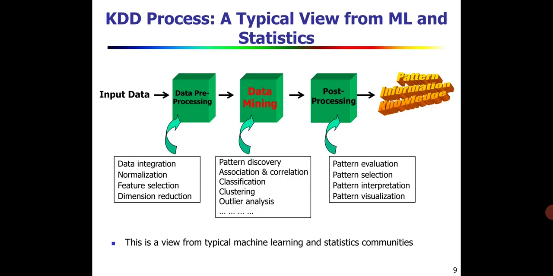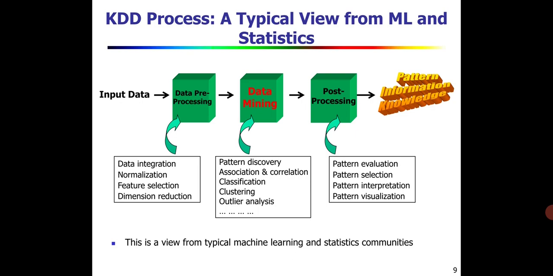Next is data mining. Here we will do pattern discovery, then association and correlations, then clustering and classification, then outlier analysis and so on. Mainly in data mining, the collected data will be either classified or clustered, and from there the patterns will be discovered. From these patterns we will try to discover knowledge.